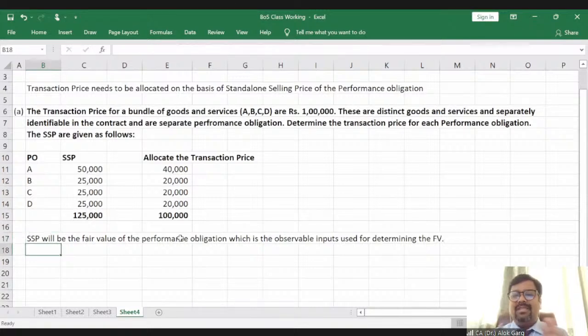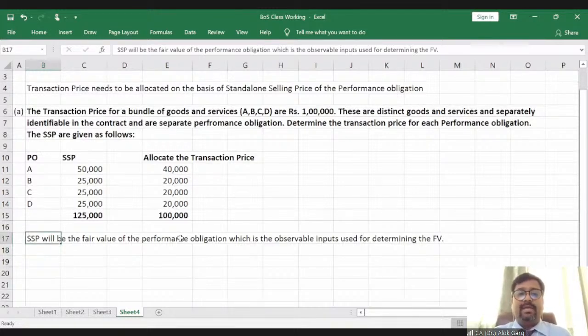It is nothing, it's a market value, as simple as that. For example, what is the value of air conditioner? What is the value of installation? What is the value of stabilizer? What is the value of maintenance, right? It's a market value, it's a fair value. So that is the standalone selling price.